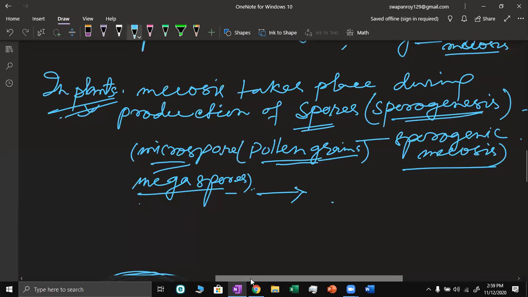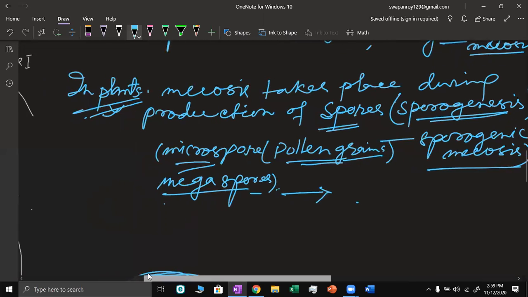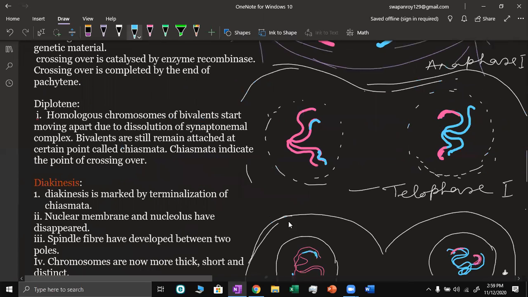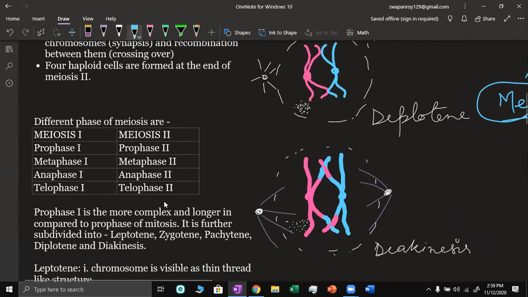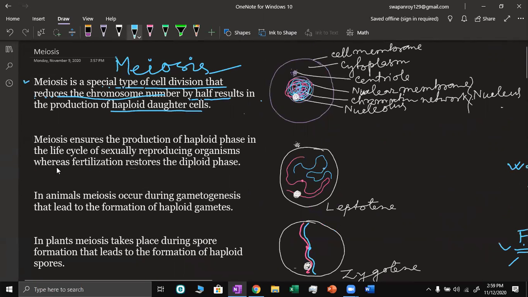Now some important points: meiosis ensures production of the haploid phase in the life cycle of sexually reproducing organisms. Fertilization makes the diploid phase.